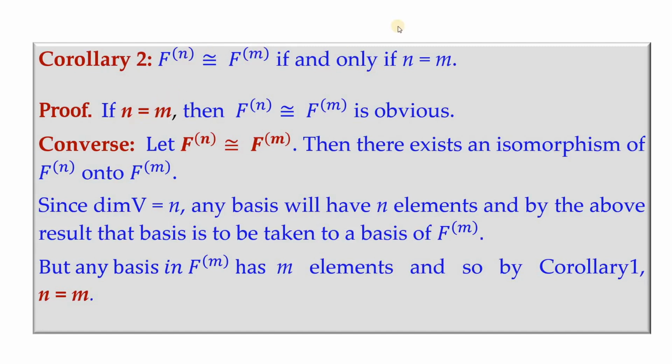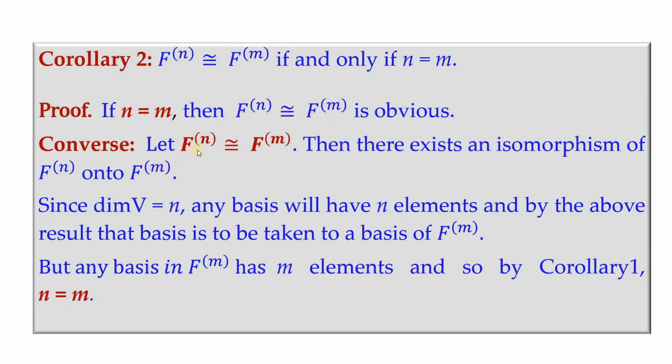First we will assume n equals m, then obviously F^n is isomorphic to F^m, because the identity mapping will serve the purpose. So this one is very obvious.